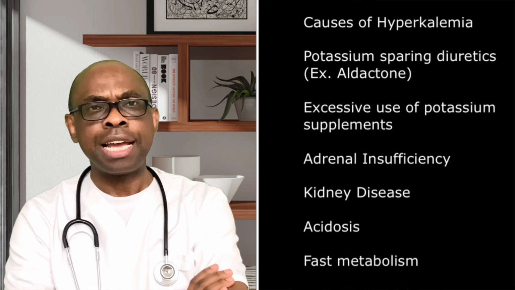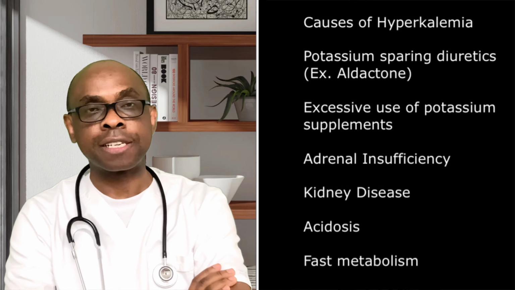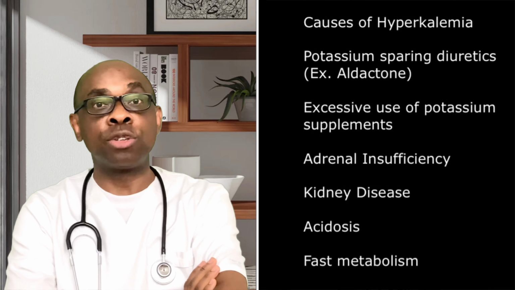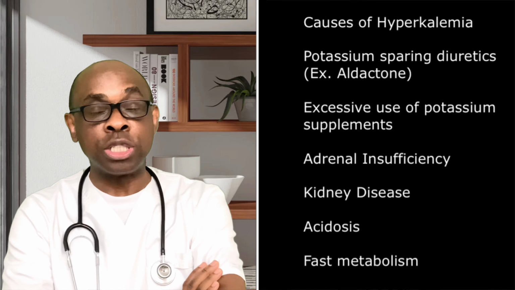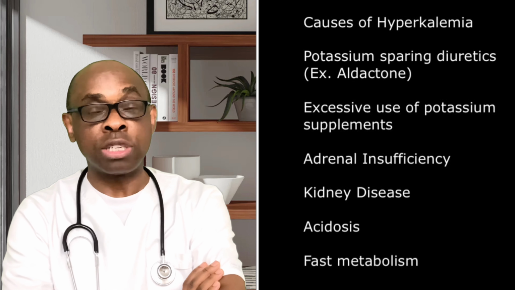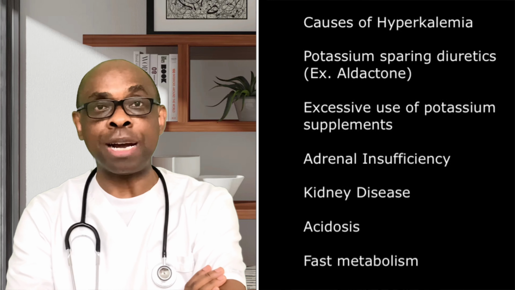Or when there is adrenal insufficiency, like we have in Addison disease, when the adrenal gland is not producing enough aldosterone to instruct the kidney to hold on to the sodium, and the sodium is let go, and potassium is on the increase. As a result of that, that patient can easily go into hyperkalemia.